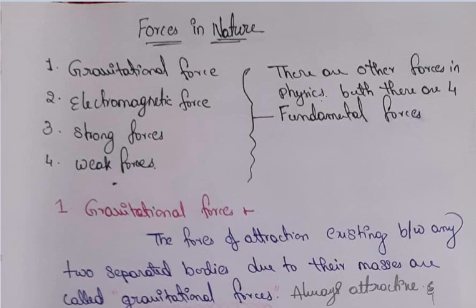Today's class we will be discussing forces in nature. There are four basic fundamental forces in nature. They are gravitational force, electric force, strong force and weak force. These are the types of forces we classified. Even then there are different types of forces in physics other than these four, like friction and other sorts of forces. So the basic forces we'll be considering over here are these four fundamental forces.